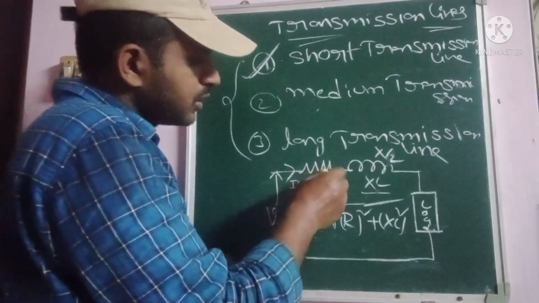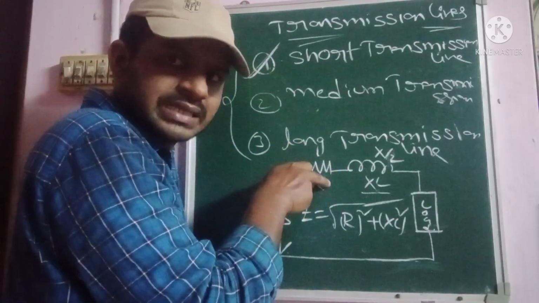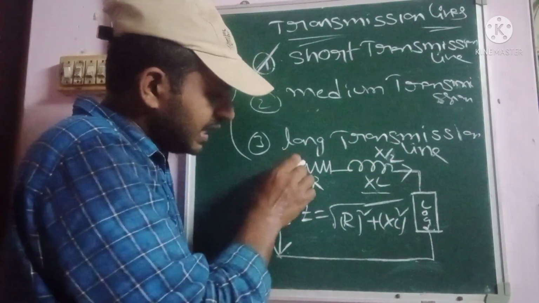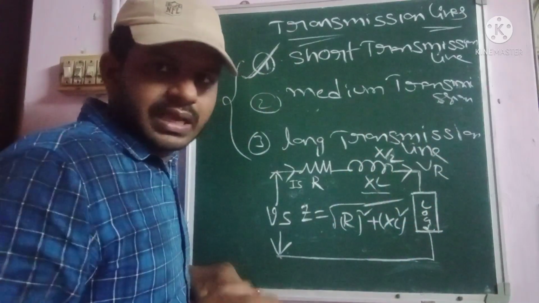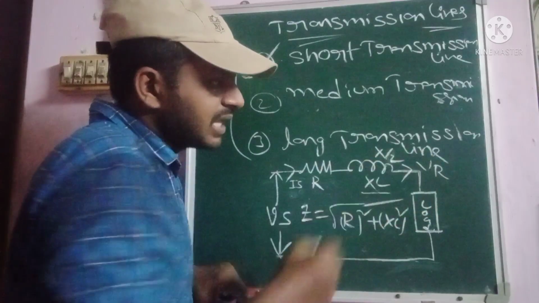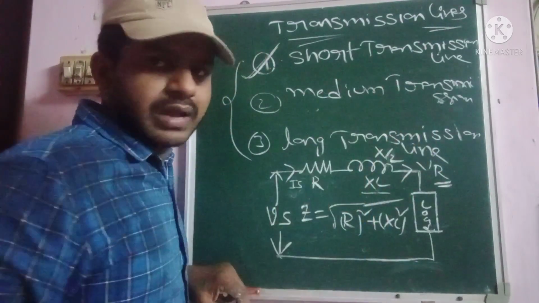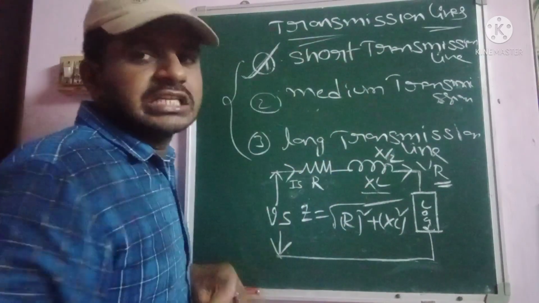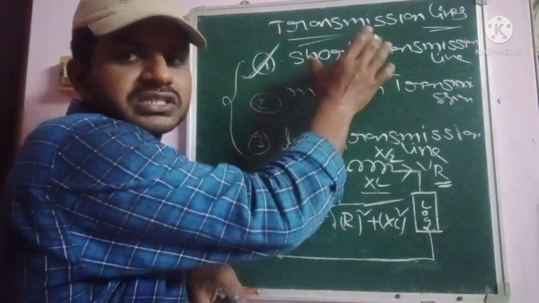Okay, and coming to the current which will flow through the resistance and inductance, finally it is fed into the load. Sending end, and at the final end comes the receiving end, that is VR. Receiving end voltage means R is receiving end, V is voltage, that is given as VR. So finally it reaches the receiving end. So this is the basic constructional representation for the short transmission line, according to the parameters existing.